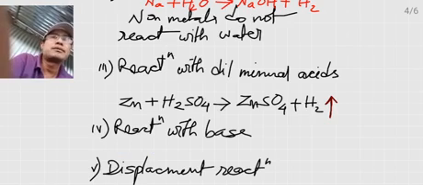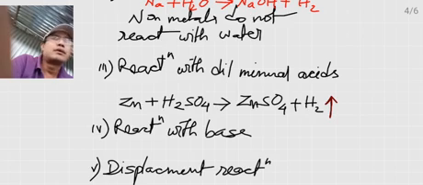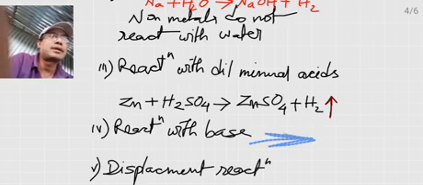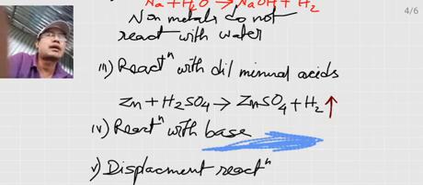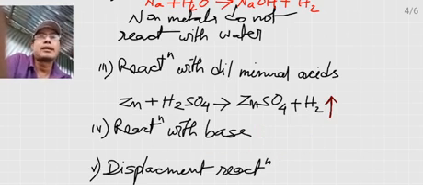Some metals may react with a dilute solution of a strong base like sodium hydroxide. The reactions of non-metals are very complex, complicated reactions, and that won't be discussed in your class. That will be discussed in the higher classes.